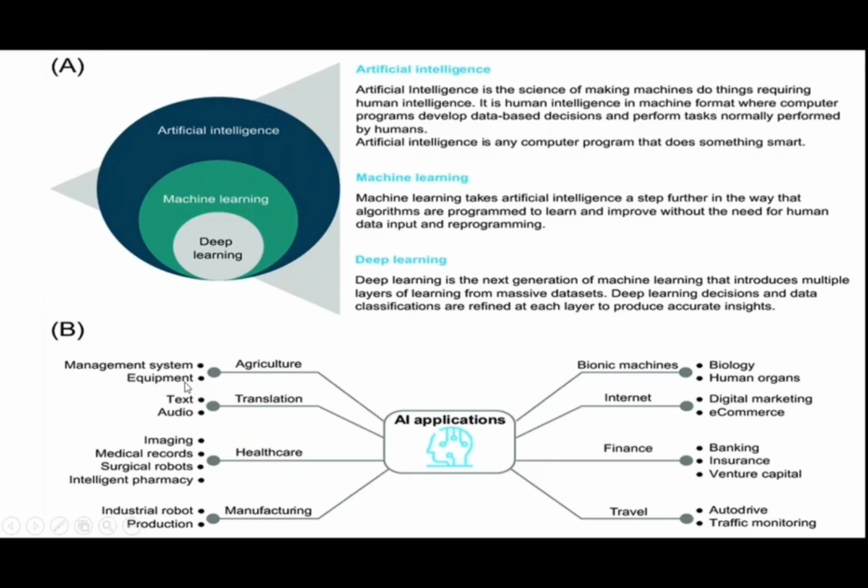See, generally we need so many persons to work on some acres, say 100 acres. This is very difficult to manage. So that will be automated with the help of this AI. It is a combination of IoT and some machine learning, etc. When I talk about machine learning, it ultimately relates to AI only. And translations, that means text and audio, and healthcare, I mean imaging, medical records, surgical, intelligent pharmacy.